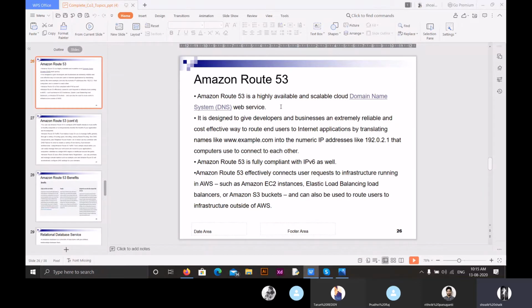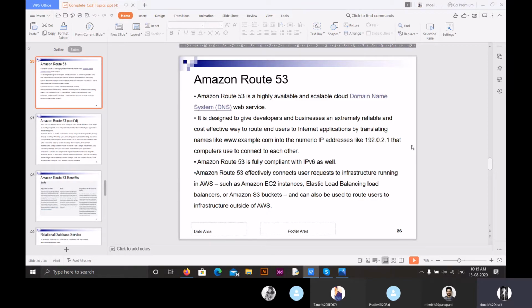Amazon Route 53 is designed to give developers and businesses an extremely reliable and cost effective way to route end users to internet applications by translating names like example.com into numeric IP addresses like 192.0.2.1.